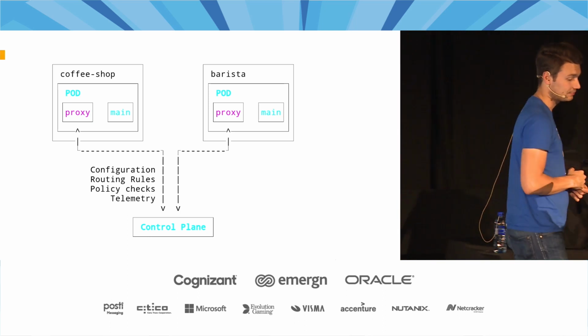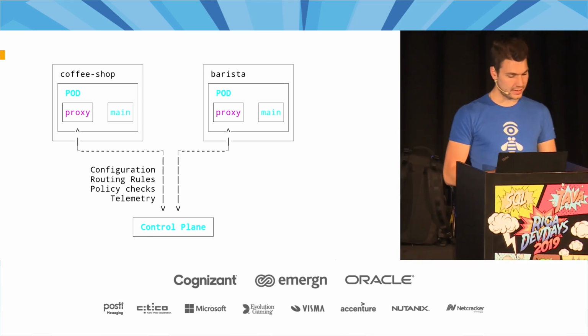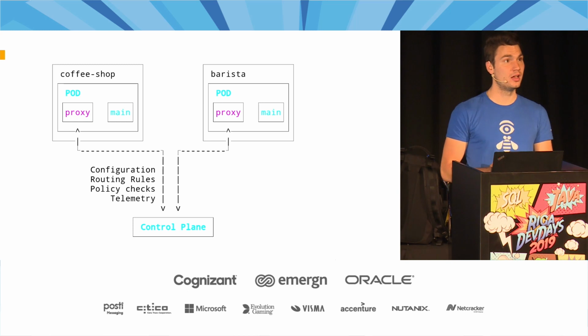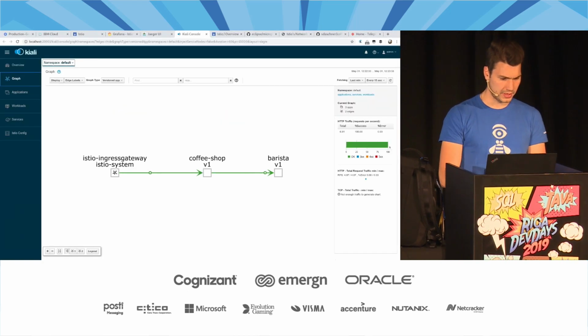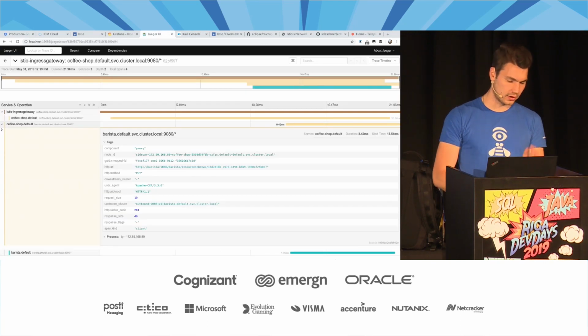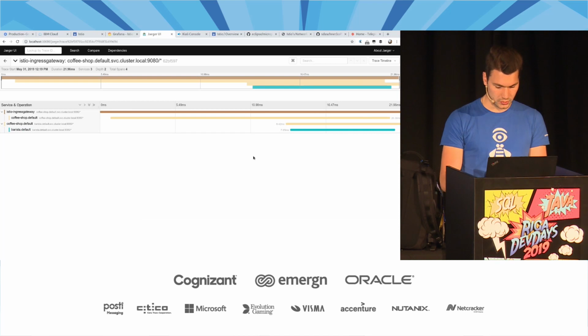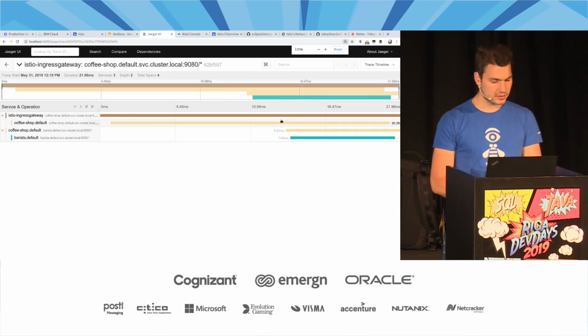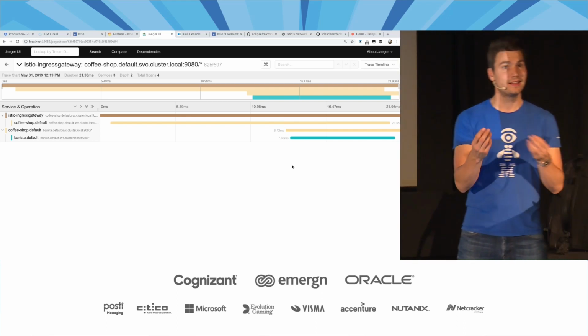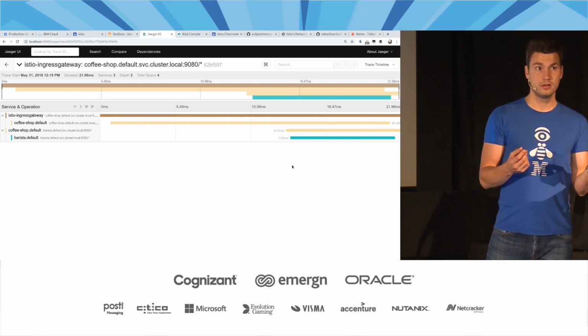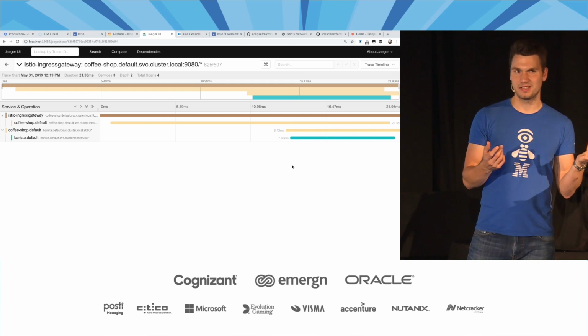So that's quite helpful. But that doesn't answer one question. How does the tracing work? We can see all of these requests, that's true. But how do we actually know that these 2 requests, which are just individual HTTP requests, are actually correlated, and not just happening at the same time?